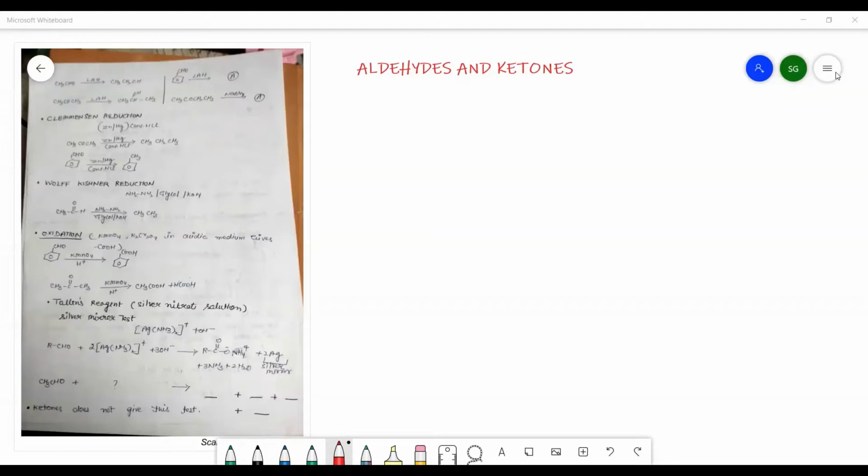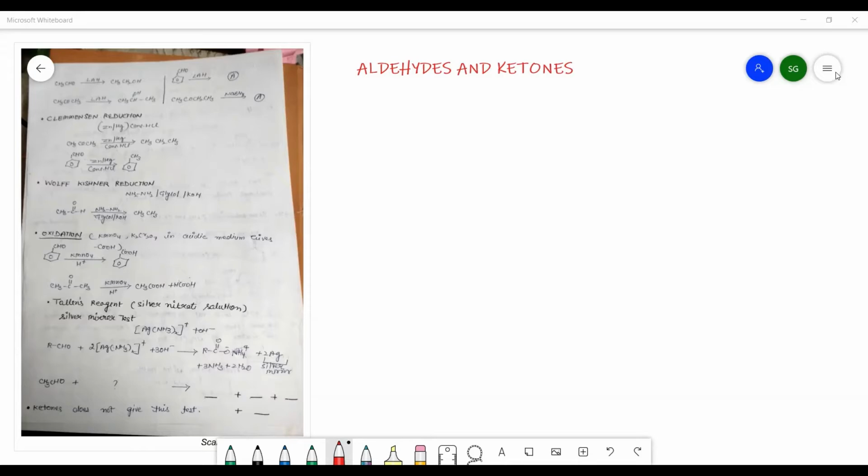Hello everyone. Now let us start lecture 5 regarding the aldehydes and ketones. In this lecture, we will discuss the reduction and oxidation reactions of the aldehydes and ketones. So let us start with the reduction.